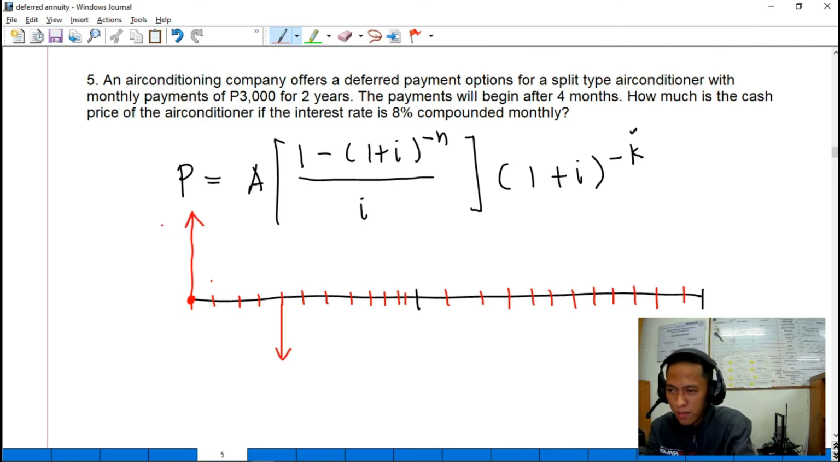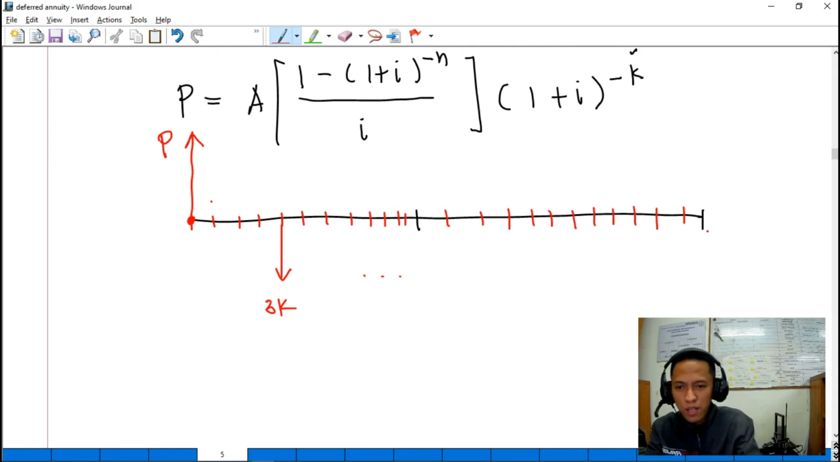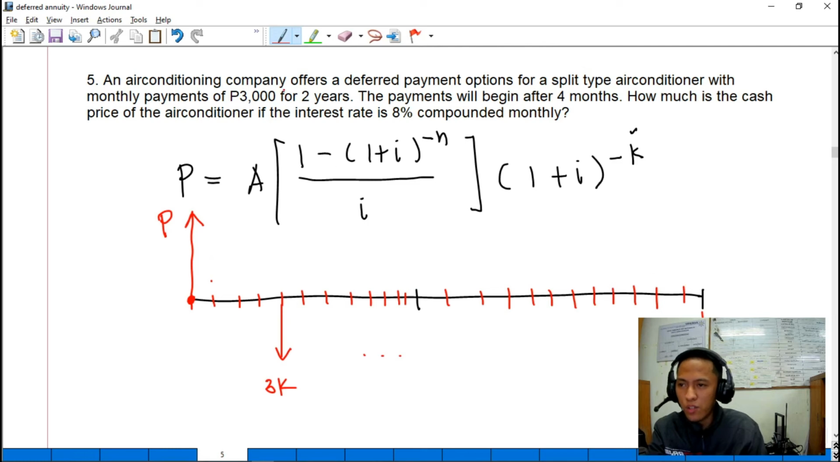So this is the origin. So that is your present value. So dito siya nagbayad. So after 4 months. So 1, 2, 3, 4. So ito yung 3K. So 3K until such time na mabayaran niya up to the end of, okay, after 2 years.